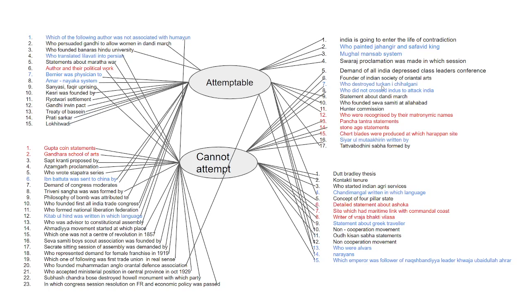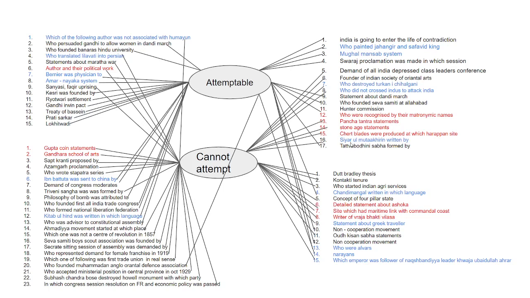Now, the question: who destroyed Turkan-e-Chihalgani? This is a typical history question. I do not know whether a history student will be able to do it or not, but this is not from NCERT. Who did not cross the Indus to attack India? Not from NCERT and not attemptable at all.